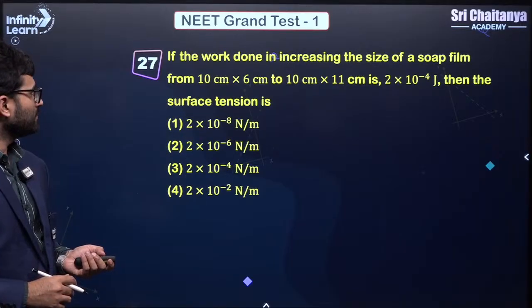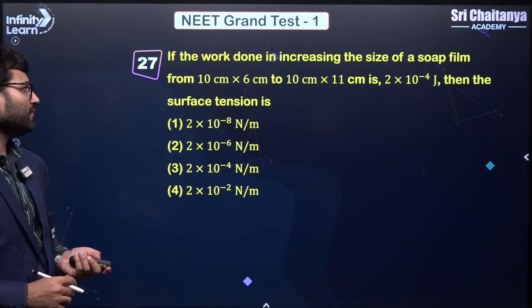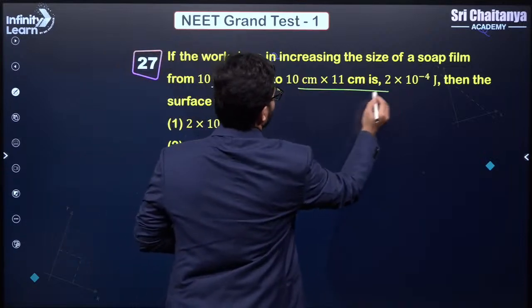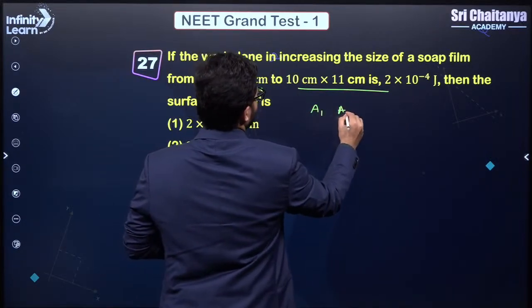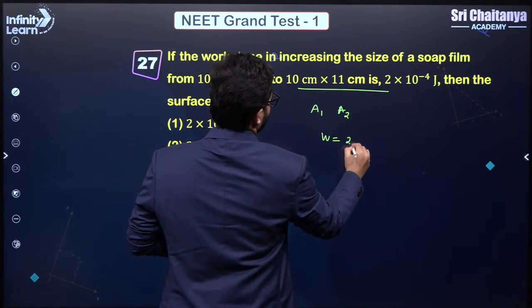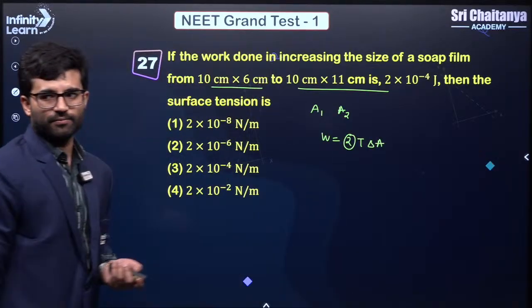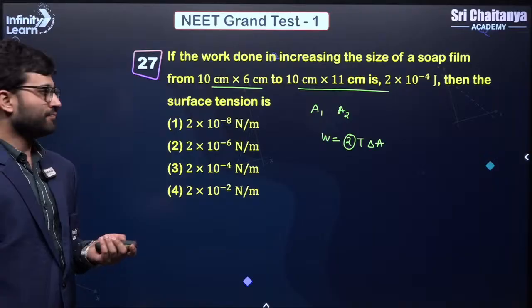Simple. If the work done in increasing the size of the soap film is from this to this, so you have been given first area, you have been given second area, so A1 is given, A2 is given. What is the work done? Work done is 2T delta A. Why are we adding 2? Because there are two surfaces in the soap film, right? So you will calculate that.